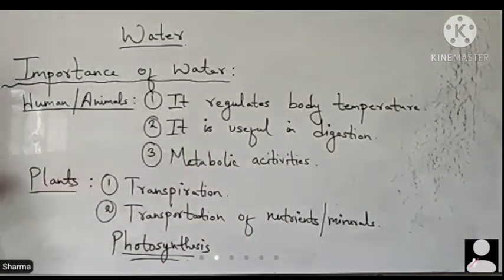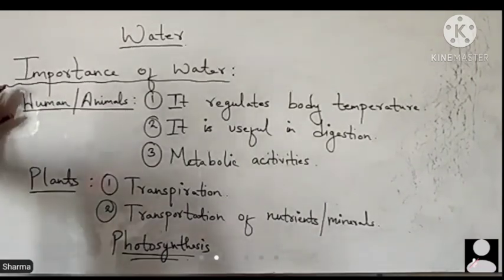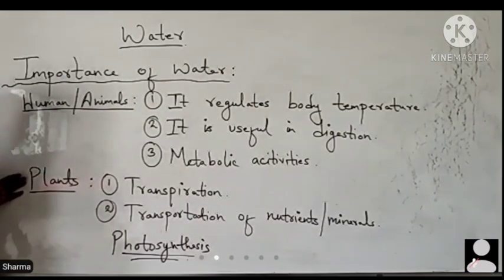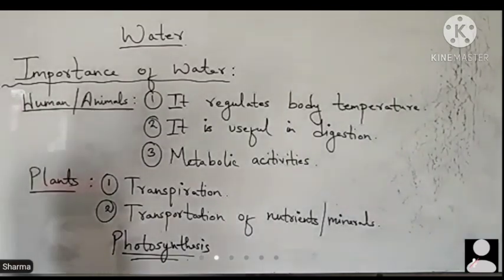So this was all about the importance of water in living organisms, mostly humans and animals, and in plants. Let's talk about other uses of water.